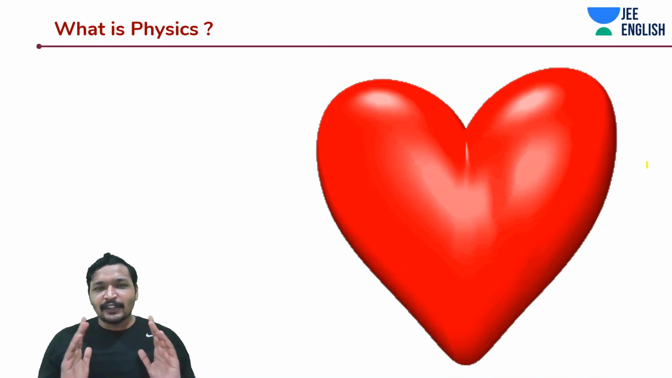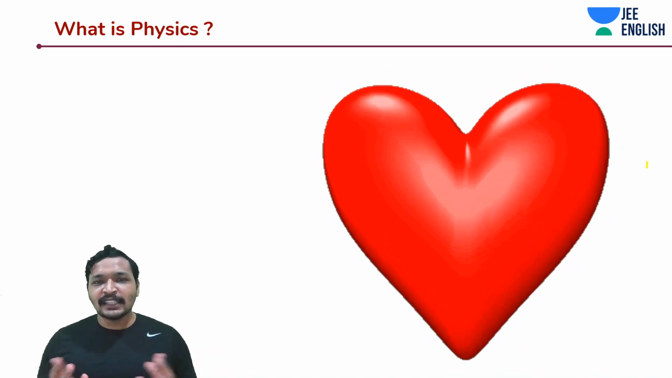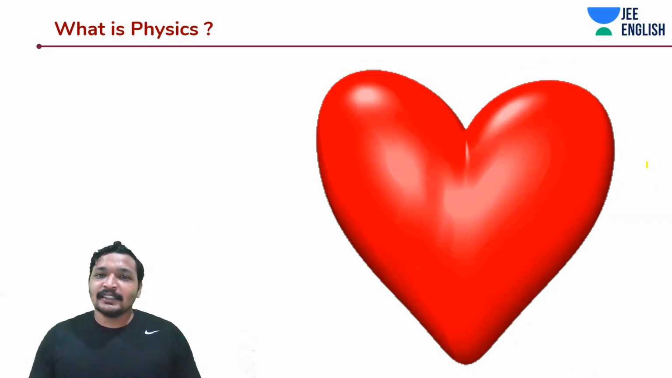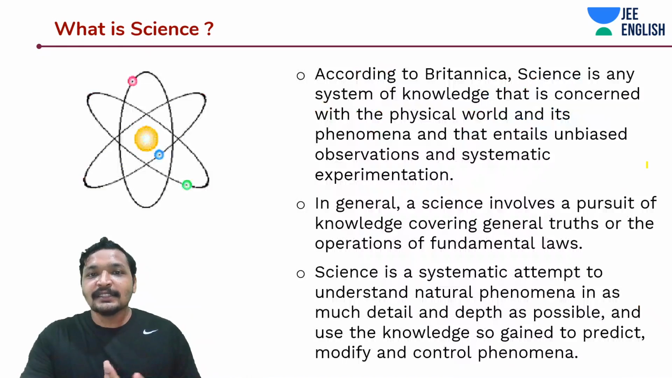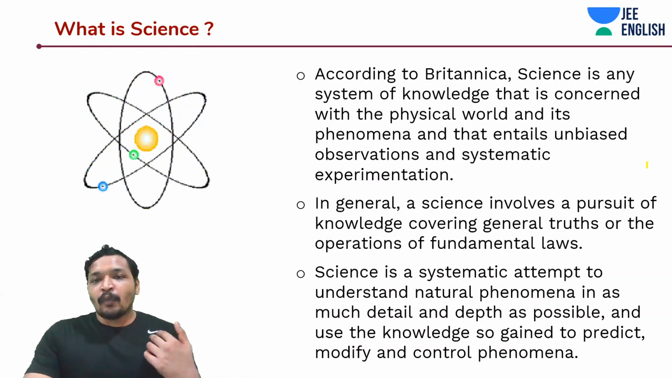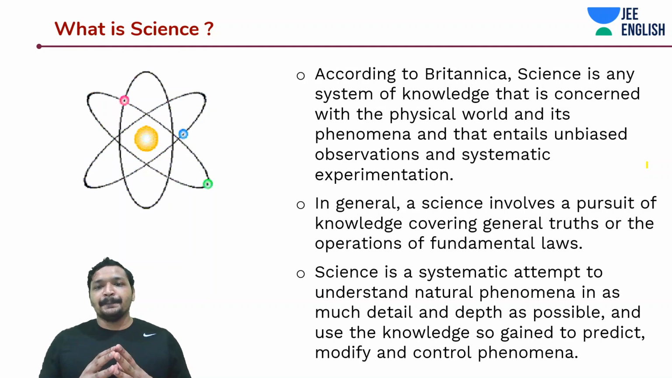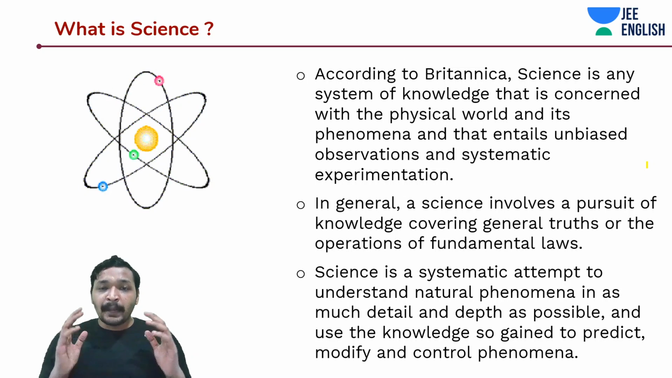Physics is very interesting, we know that, but what is physics? Heart of the science. Okay, maybe it is not, but it's a branch of science at least. So first we need to understand what is science. What does Britannica say? Science is nothing but a collection of knowledge with unbiased observations and systematic experimentation. So you need to do this unbiased observation.